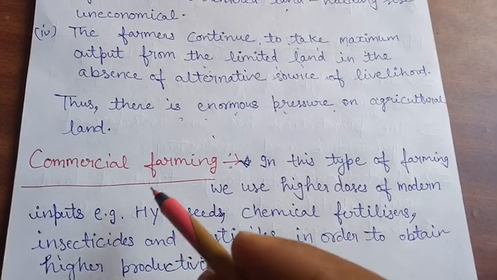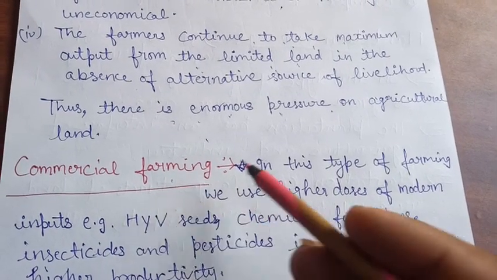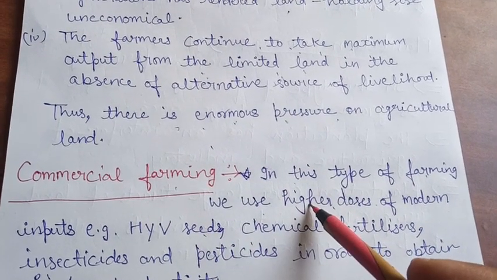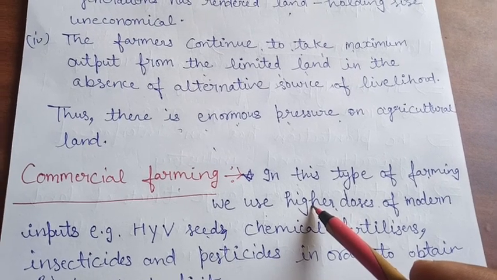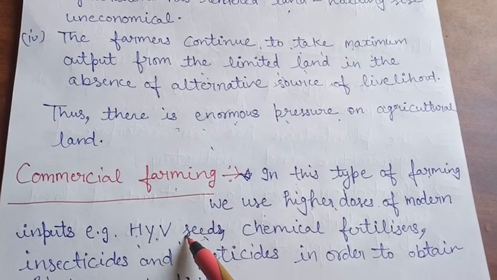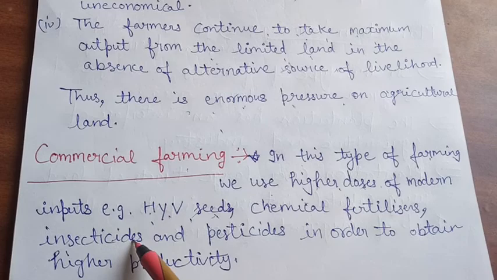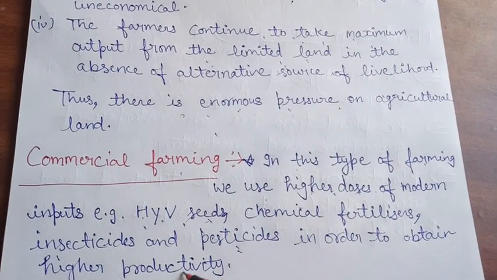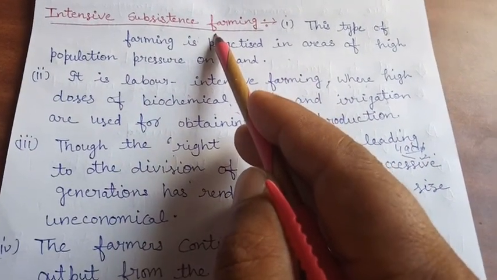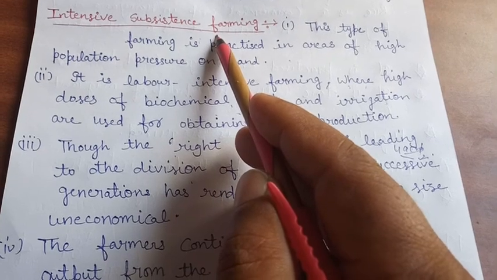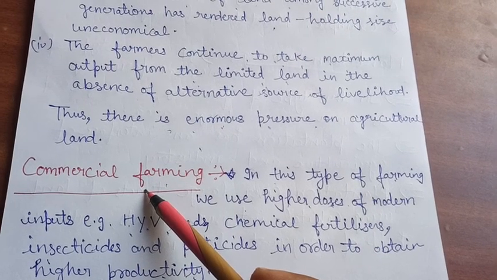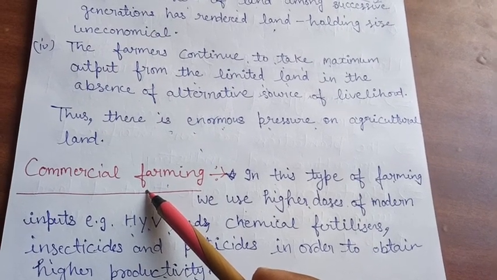Now we will discuss commercial farming. In this type of farming we use higher doses of modern inputs. Everything latest, modern tools and modern technology is used. For example, HYV seeds, high yielding variety seeds, chemical fertilizers, insecticides, pesticides, in order to obtain higher productivity. In intensive farming also we use modern inputs, but that farming is done to sustain family needs. This type of farming is done mainly for commercial purposes. We do the farming to sell the products in the market.